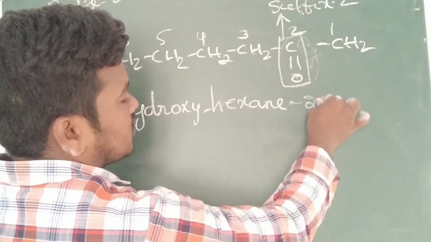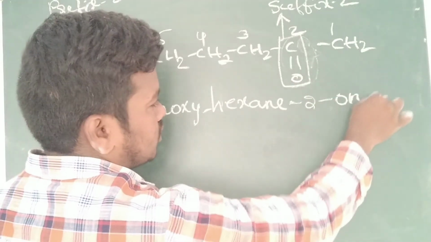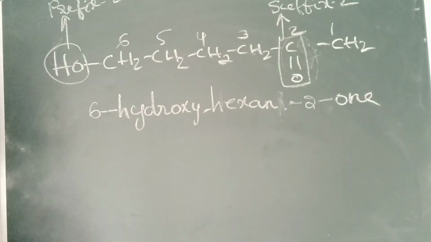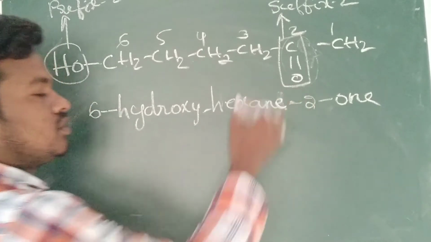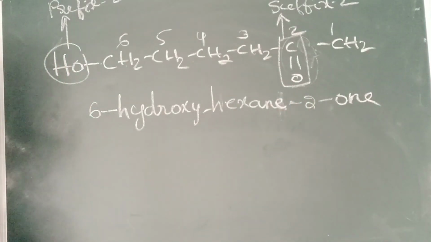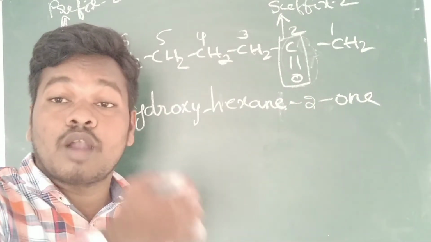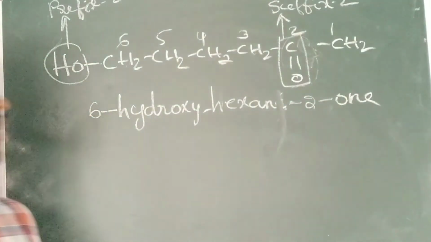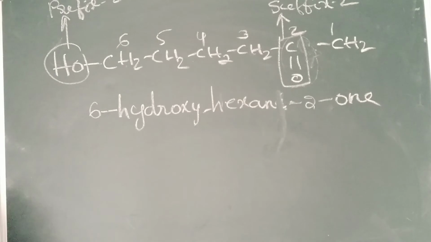Second position. What do we write? On. So you have to drop the E, because suffix 1 and prefix 1 and suffix 2 should not be conjugated. That's why I am doing the E. So 6 hydroxy hexane 2 on.